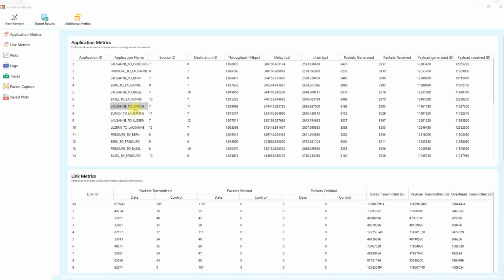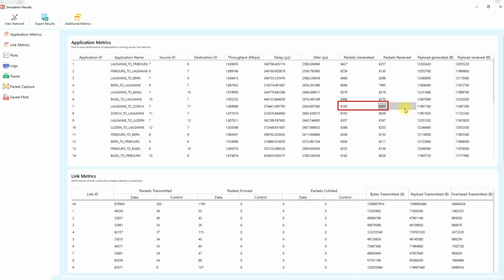Here, in the application metric for Lausanne to Zurich, we can see throughput for this flow is 1.869 megabits per second, which is slightly below the generation rate of 1.95 megabits per second. If we look closer, a total of 8,193 packets were generated, out of which 8,005 packets were successfully received, confirming